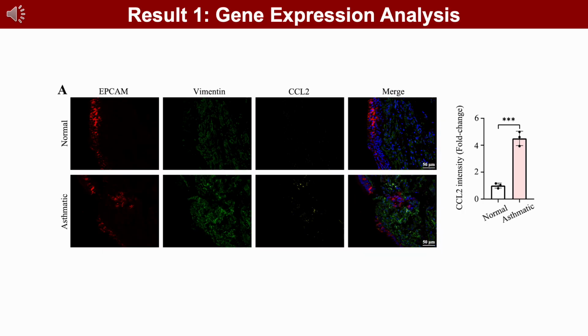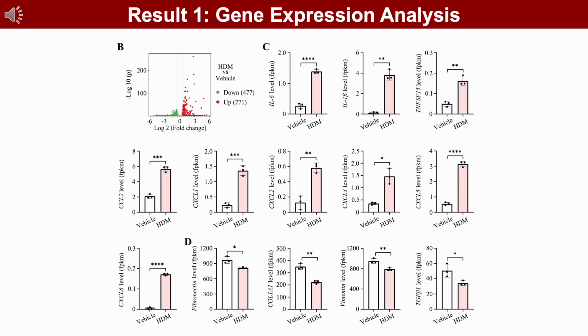In patients with allergic asthma, the cytokine CCL2 is highly expressed in airway mesenchymal cells. Bronchial fibroblasts are important airway mesenchymal cells. We stimulated bronchial fibroblasts with HDM and performed gene expression analysis. Using differential criteria, we identified differentially expressed genes, including IL-6, IL-1, TNFSF15, CCL2, CXCL1, CXCL2, CXCL3, CXCL5, and CXCL6.